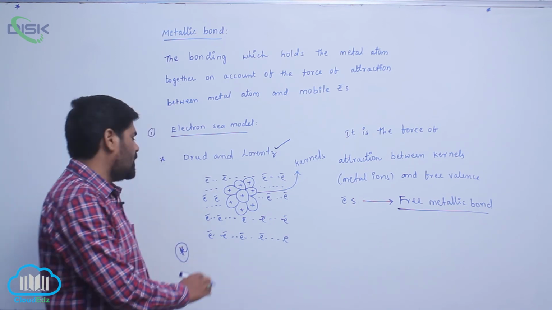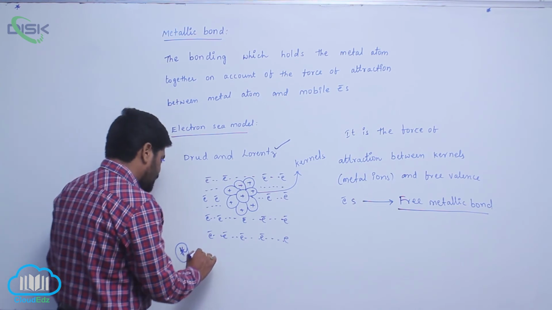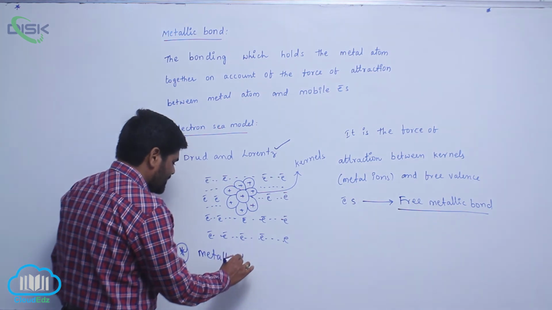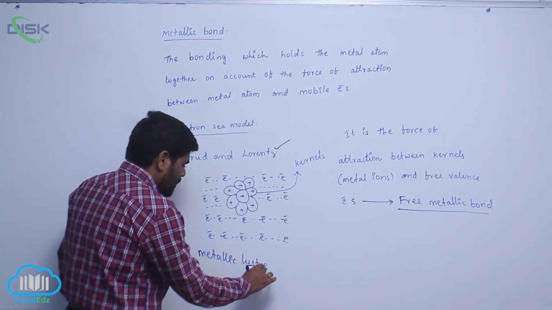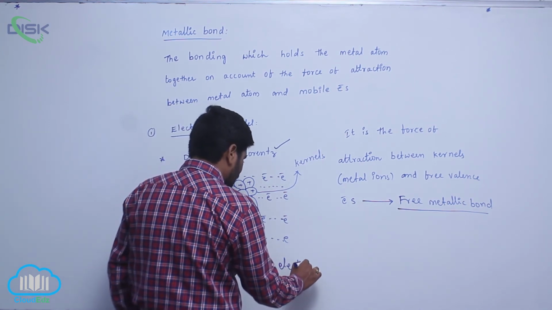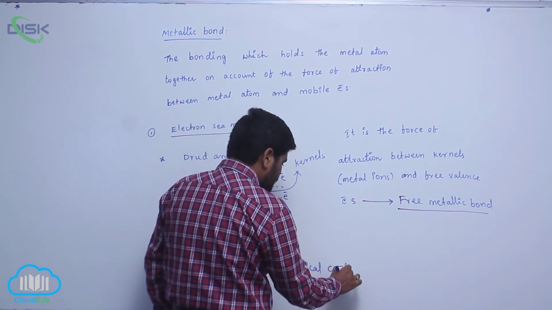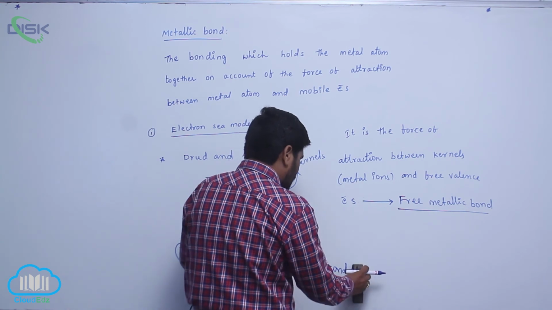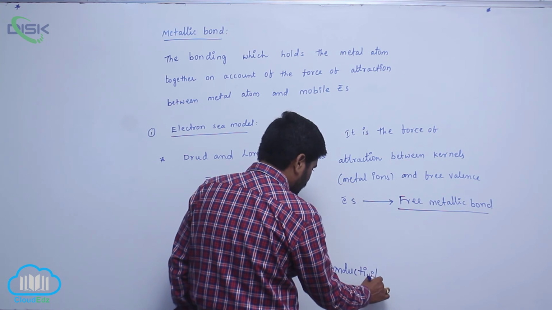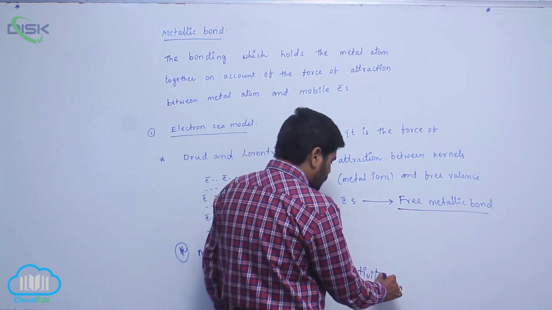So that is the reason why, based on this, we can explain metallic luster, electrical conductivity, and thermal conductivity.